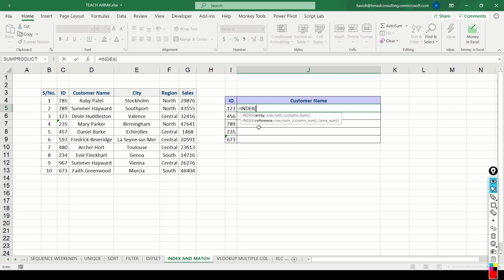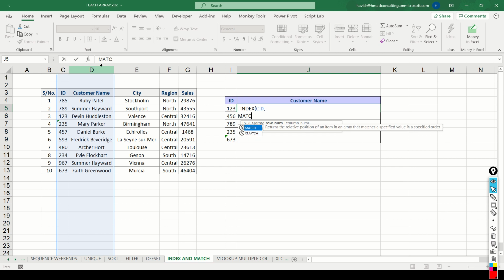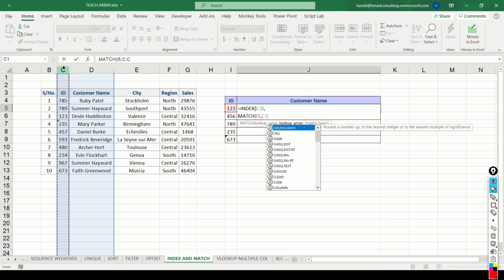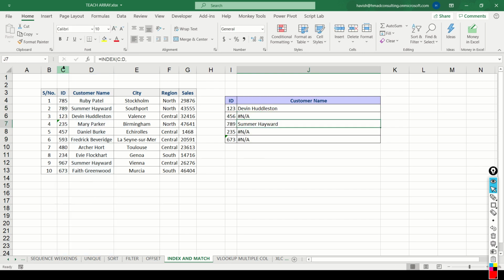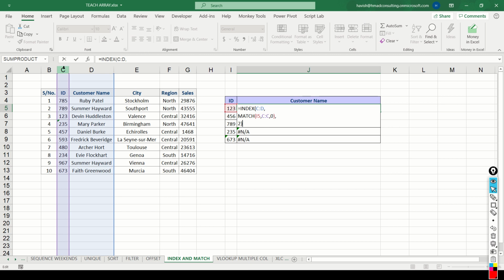So I can write INDEX and I can say in my column C and column D, I want to search for the row number for 123 in column C with an exact match, and my result is in the second column. Now again, you notice we get the same 3 errors, obviously because the data type is still not matching. But by using the INDEX function, we have a different capability.